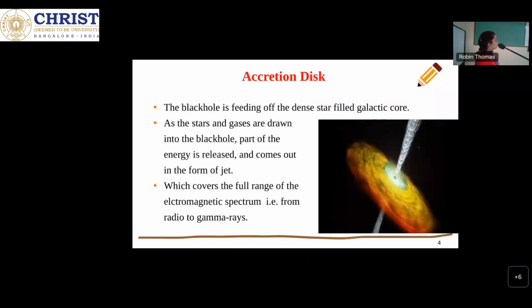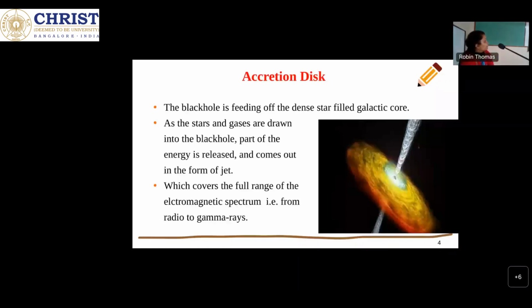As stars and gases are drawn in, they start accreting around the black hole and make the accretion disk. Some of this gas and stars also comes out in the form of jets. These jets cover the full energy range of the electromagnetic spectrum, from radio to gamma ray.